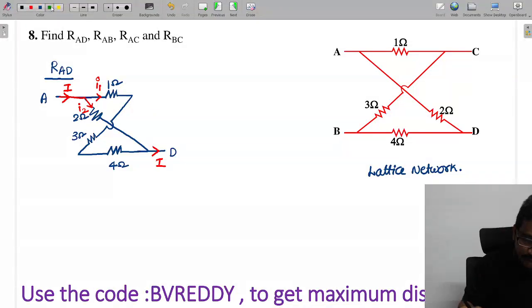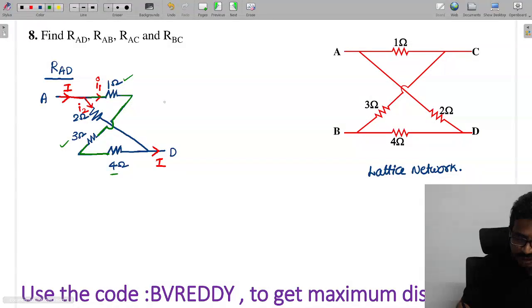Now this current I1 is going like this. You see that through resistors 1, 3, 4 the same current is passing, which means it is a series connection.